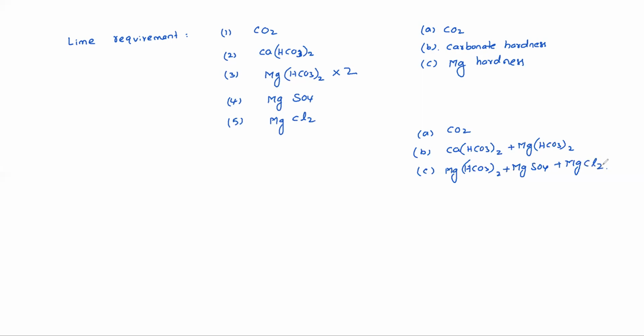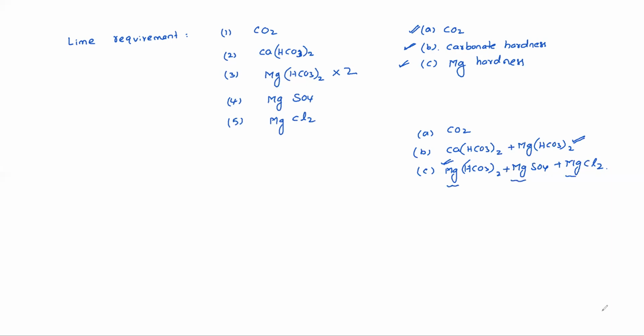Understood now what we did? So actually magnesium bicarbonate needs 2 moles of lime. That's why we are adding here once and here once. That means finally lime needed for CO2, lime needed for carbonate hardness, lime needed for magnesium hardness. You can think like that. See, in this third one, everywhere magnesium is there.